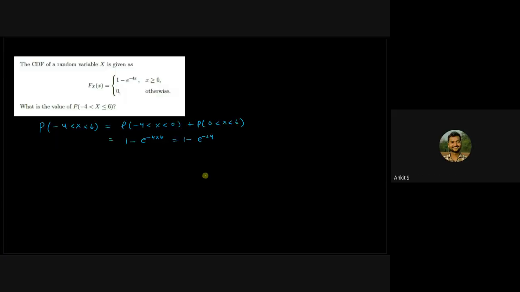This is a very simple problem that I have chosen to solve here. Here we have the CDF of a random variable x. It is not given what kind of random variable it is. We have just been given the CDF. We have to calculate the probability of this. You know how to calculate this, right? I have done this in a long way, but how will you do it? You will calculate the CDF at this point minus the CDF at this point, right?